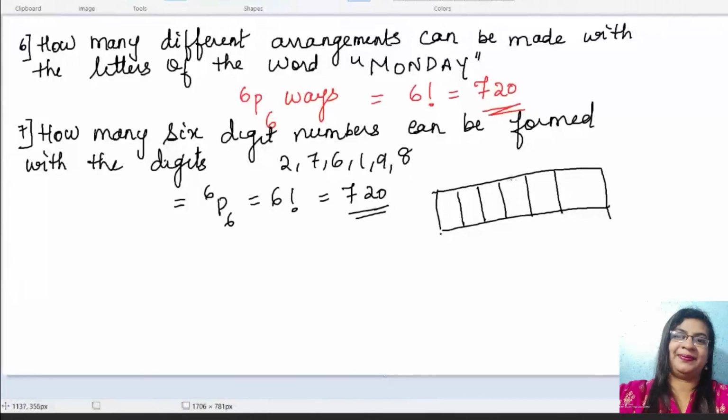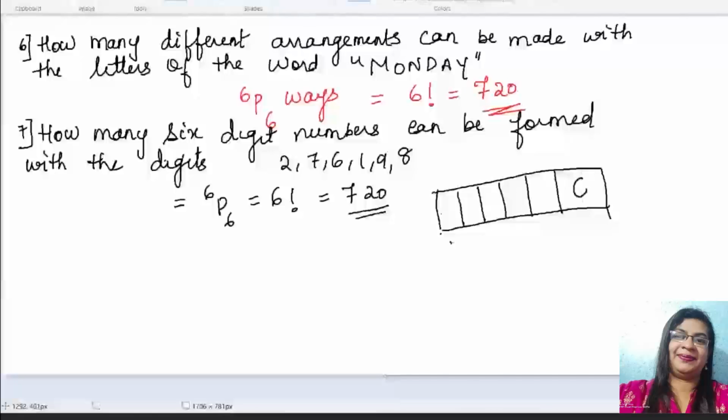I will be explaining the same question in 2 methods. So whichever method you find easy, please go ahead with that. One is, 6 digits are given and you are arranging 6. So therefore it is 6 factorial, and here also your answer is 720. This is one way of doing it.